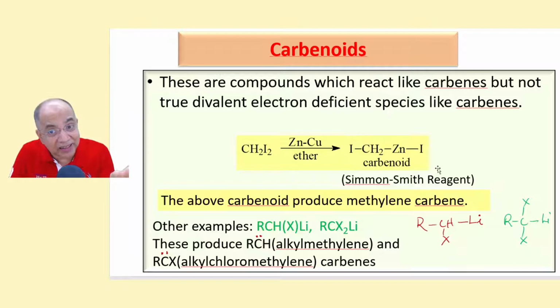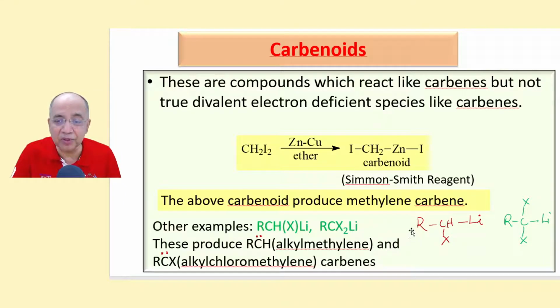But you can take this in any reaction where you need carbene. The moment you take this and heat it, zinc iodide will go, leaving behind a lone pair, an electron pair, that will act as a methylene carbene. This carbenoid will produce methylene carbene whenever there is a demand. So carbenoids produce carbene, but they themselves are not electron deficient species, and carbon is not divalent. Carbon is as usual tetravalent, but they easily form carbenes during reaction.